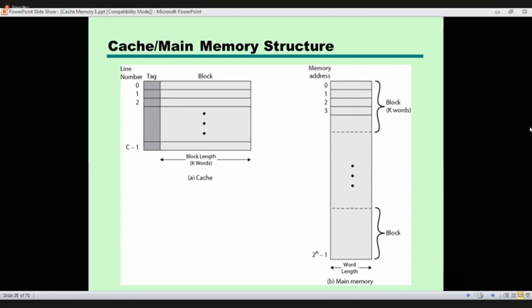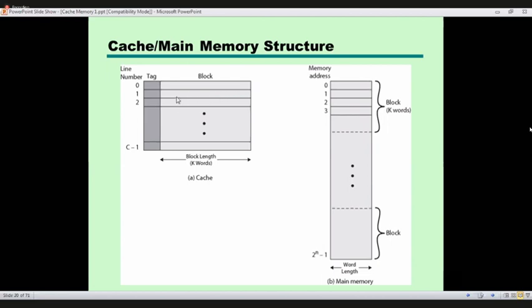So when loading the cache, we take a block of words from the main memory and paste that in the cache line. Since the capacity is the same, we can fill the entire cache line from one block. Likewise, if we need the second block, we can take the second block and place it in the second line in the cache.